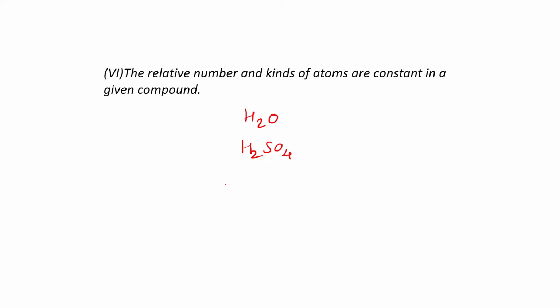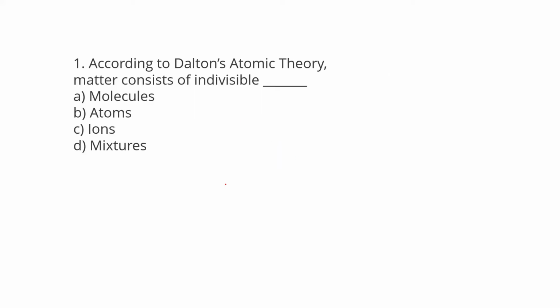Okay, so what do you think? Is this law correct? Absolutely. Not law, sorry, postulate. Is this postulate correct? Absolutely. This postulate is correct, and that's why we are not saying any drawback for this. So I hope you understood that out of 6 postulates, 4 postulates have drawbacks. Only the first postulate and the last postulate are correct. Okay, I hope you are clear with the 6 postulates of Dalton. So let's try to solve some questions on the basis of that.